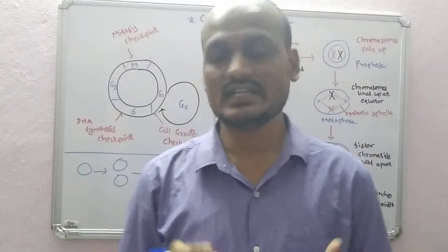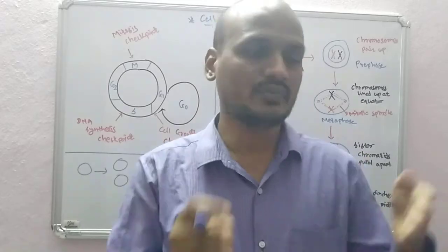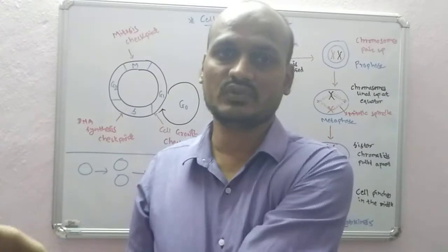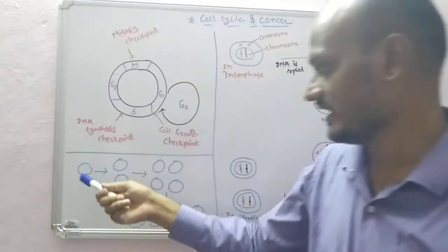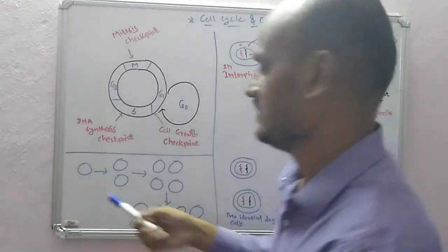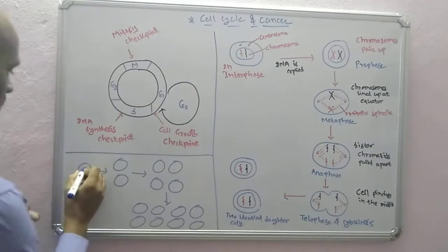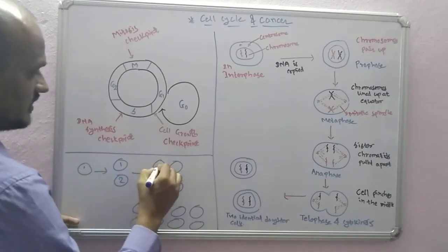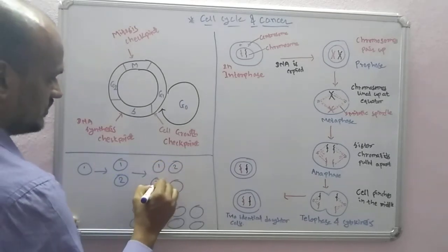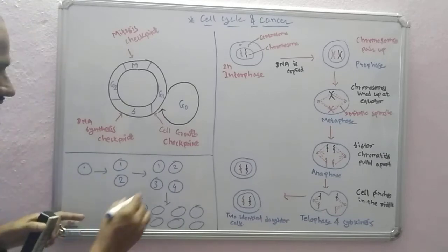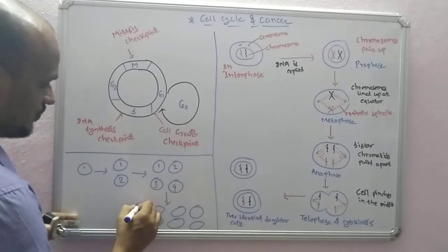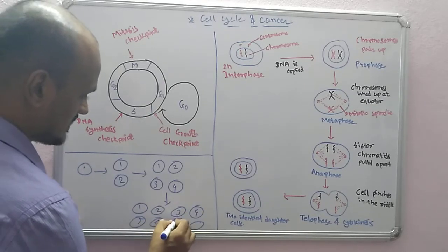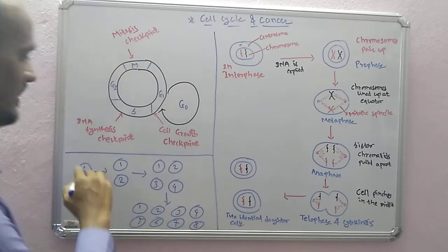Okay, so cell cycle. So how do cells divide? We have one cell. From one cell there is a formation of two cells. From two cells, four cells, to eight cells. Likewise. So this is our first cell. It divides and we get one and two cells from here. These two divide, we get 1, 2, 3, 4. So 4 cells. These again divide into 1, 2, 3, 4, 5, 6, 7, 8 cells. So likewise cell division happens.